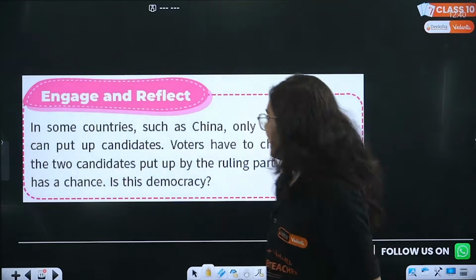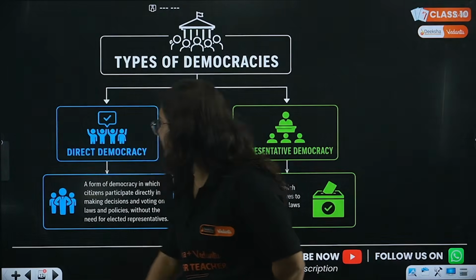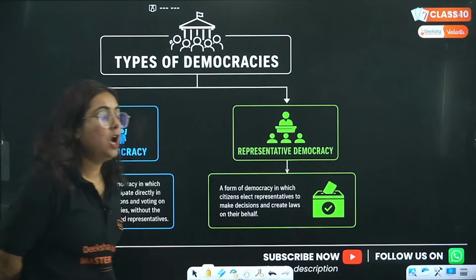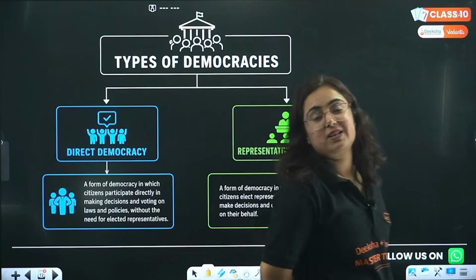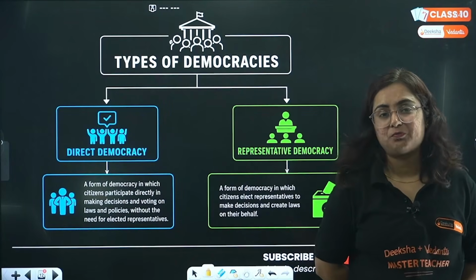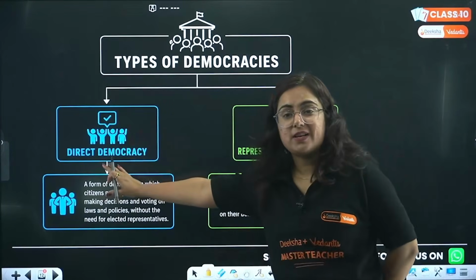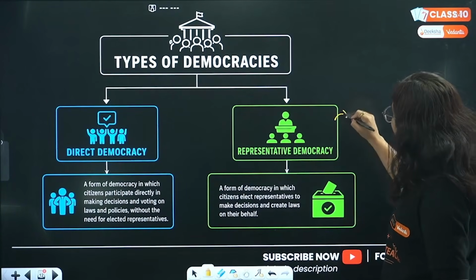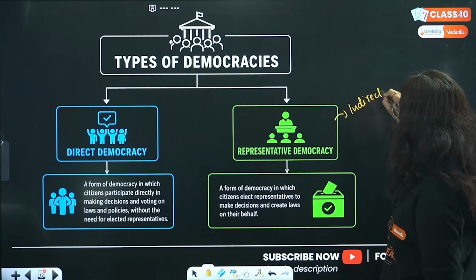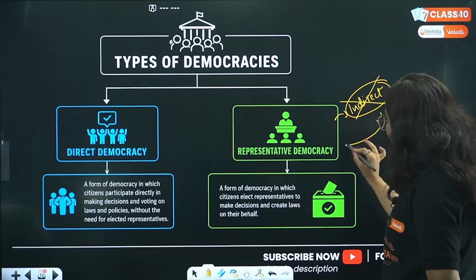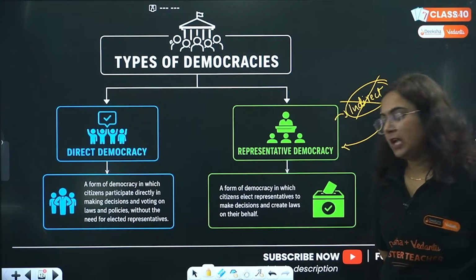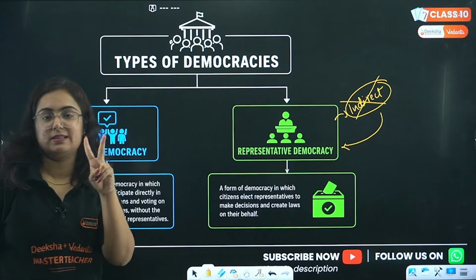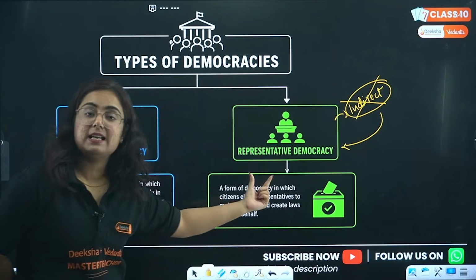Okay, so yes, this is the question I was discussing. Let's move to types of democracy. See, the next particular topic, bacha, is types of democracy. One is direct democracy and the other one is representative democracy. Yes, we can sometimes call it indirect. However, I would suggest don't write the word indirect, write it as representative democracy. So how many types of democracies are there? There are two types of democracies. Ma'am, one is direct, the other one is representative.